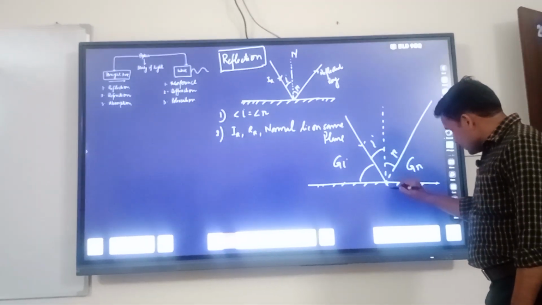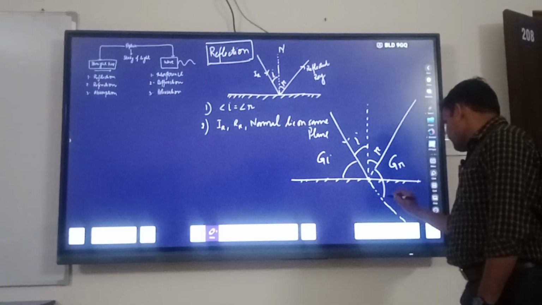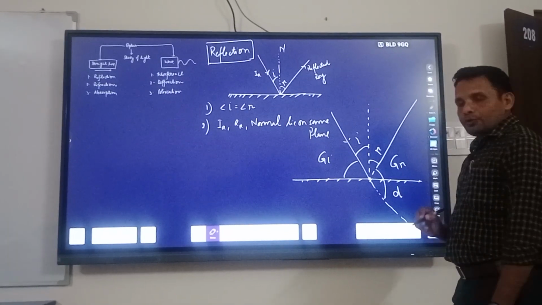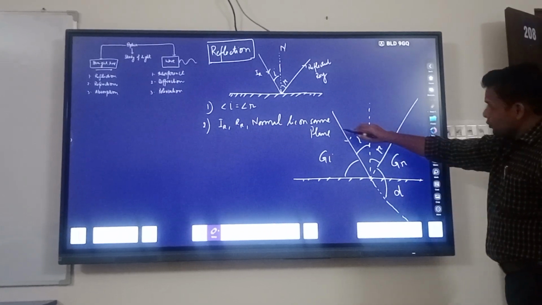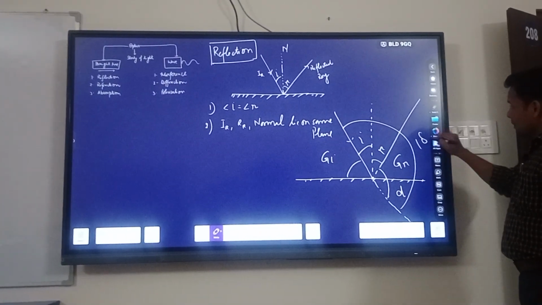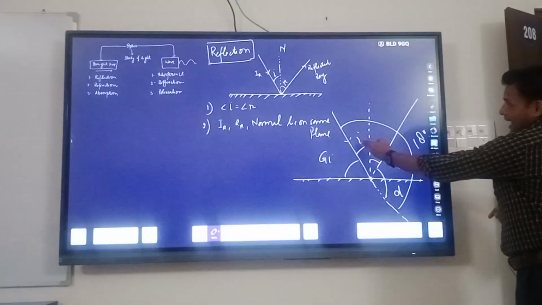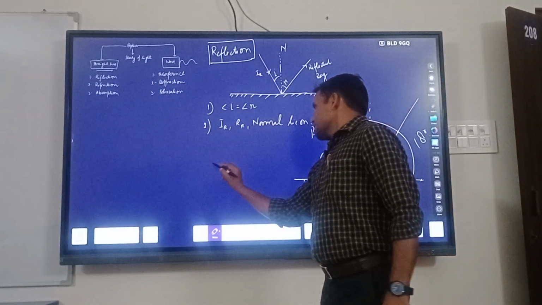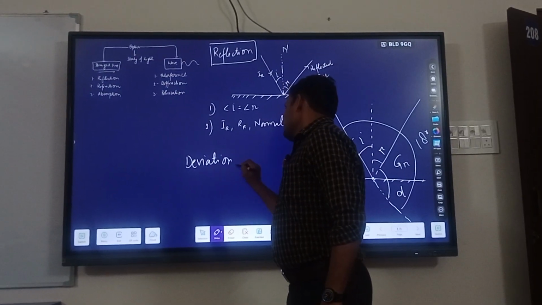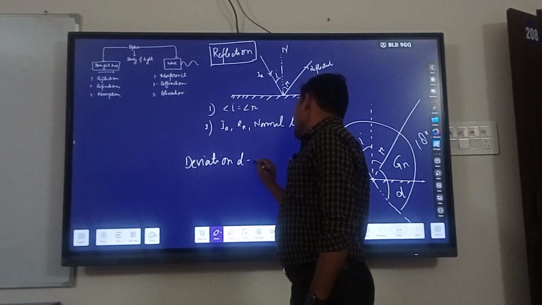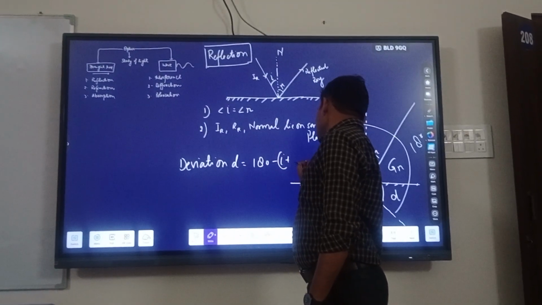Here in this case, this angle is called the deviation D. How do you calculate it? This is a straight line, so the whole angle is 180 degrees. To calculate this angle, deviation D equals 180 minus (I plus R).